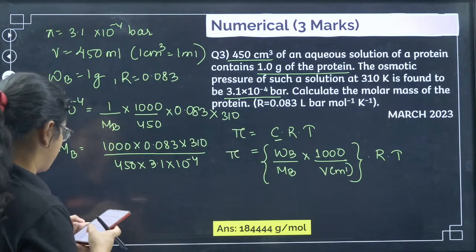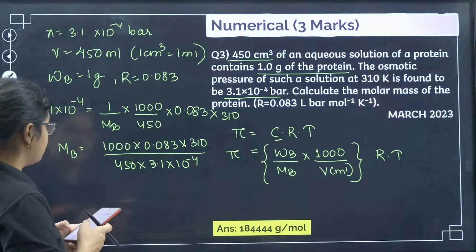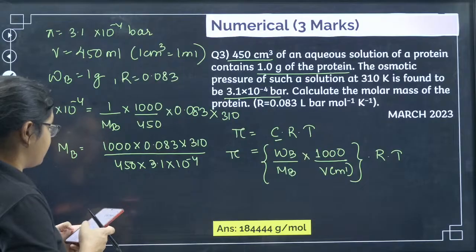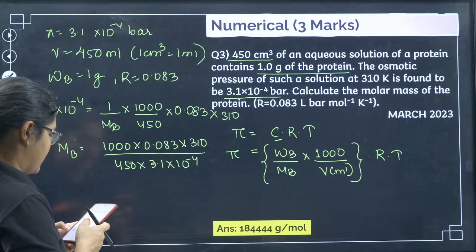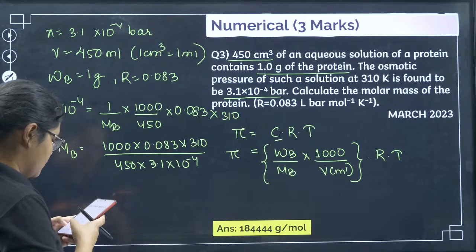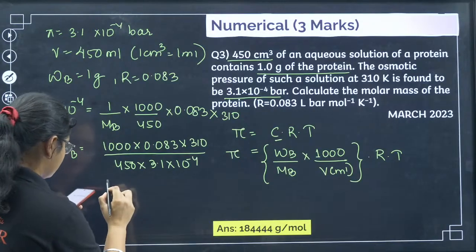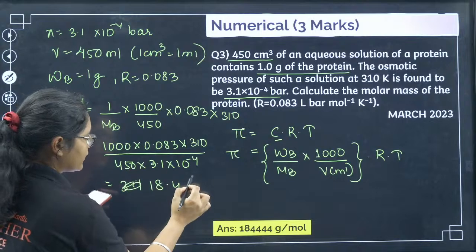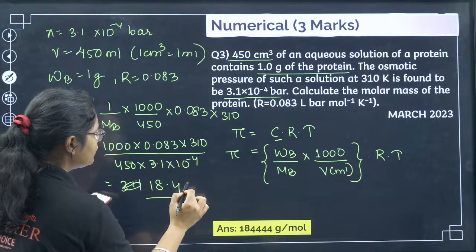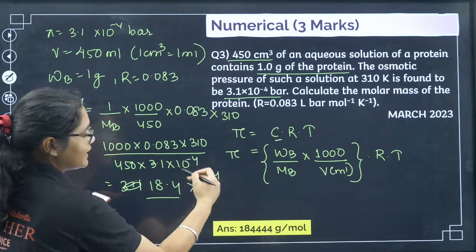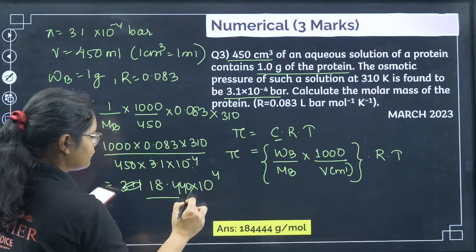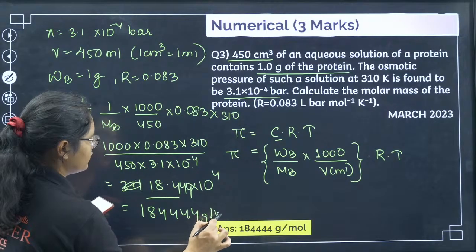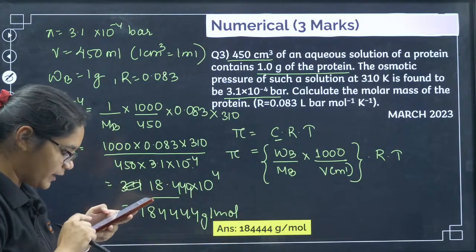Let me also calculate once. So I have 1000 into 0.083 into 310, then divided by 450, then divided by 3.1. After that you will get 18.4. But you have into 10 to the power of 4, this minus 4 will go up, right? So you have 444 like this, so you will get 184444 grams per mole. So the point will not come. Those who are getting a point, that is wrong.